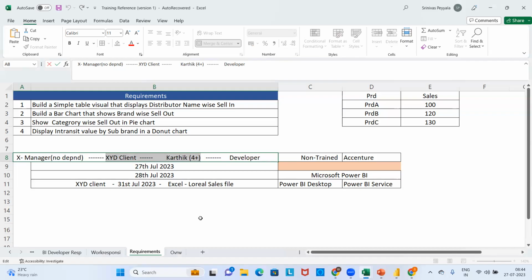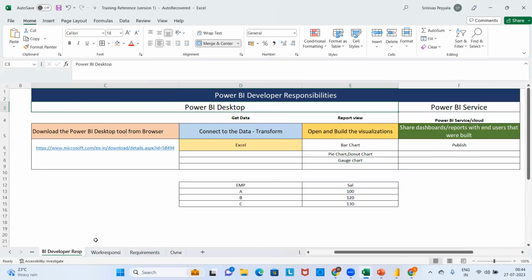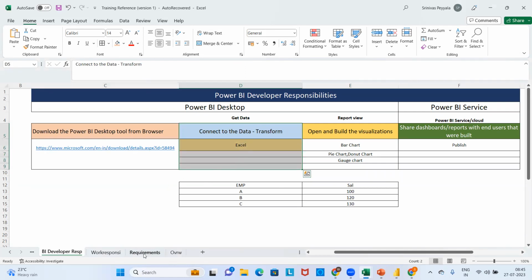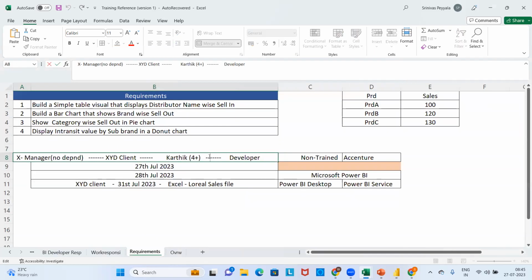See, no client will scold you. But when they won't be scolding you, it means you just need to know your standard responsibilities as a BI developer. As a Power BI developer, what are your standard responsibilities? There are only four responsibilities that you should know. First, you make a choice to use Power BI, and then download the tool. Then, as a senior guy, Karthik will continuously follow up with the client until the client shares the data with him.